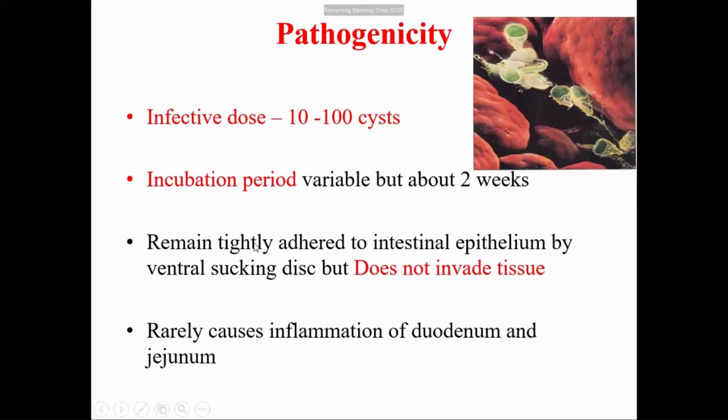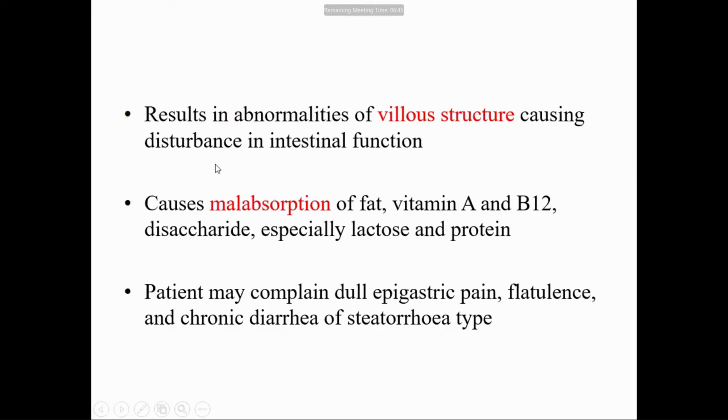Due to tight adherence to the intestinal epithelium, Giardia lamblia can rarely cause inflammation of the duodenum and jejunum.